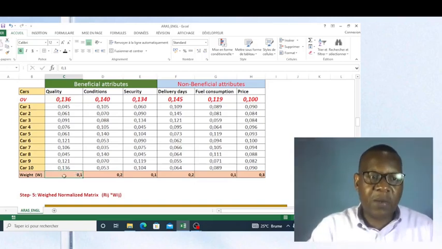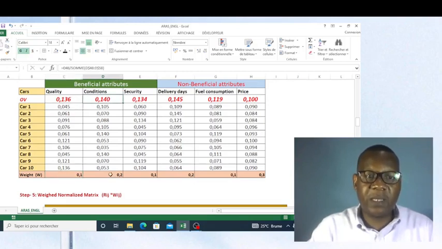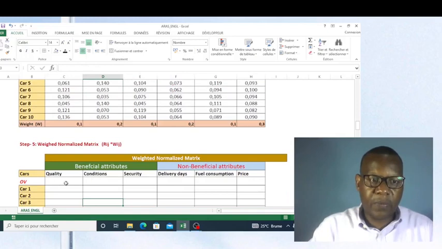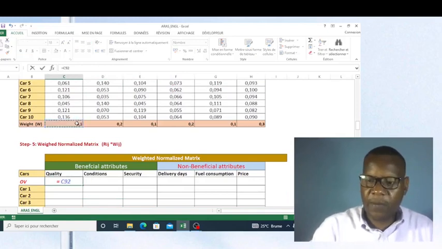Now we just need to take this value multiplied by this value, multiplied by this, and so on. It will be easy now, because it is just this value multiplied by this value, but this must be fixed.